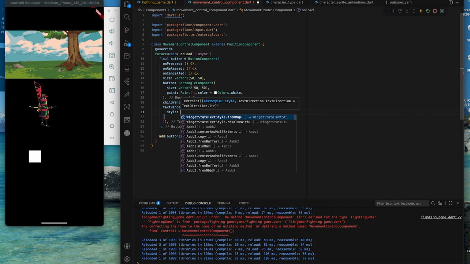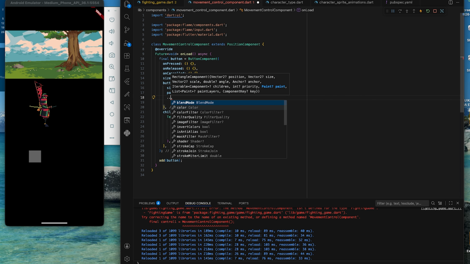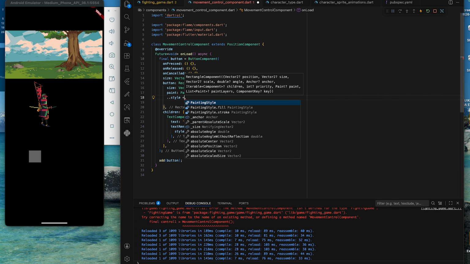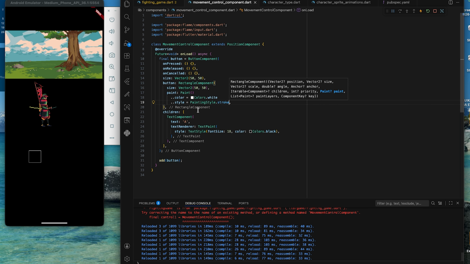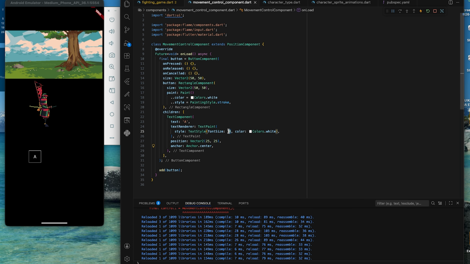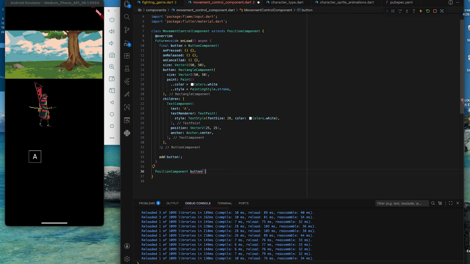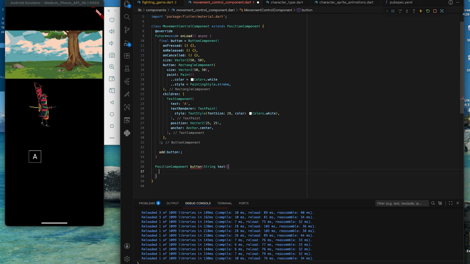You can add styles to the text using a text paint, and then you can use the normal Flutter text style to style the text as much as you want. Our current button rectangle is covering the text, so I will change the default fill to a stroke, which only paints on the sides. Let's center the text. Since the overall size is 50, the half point should be 25. The text is now looking fine. I'll just extract this into a method called button with the text parameter. We will need 3 more buttons for motion controls.